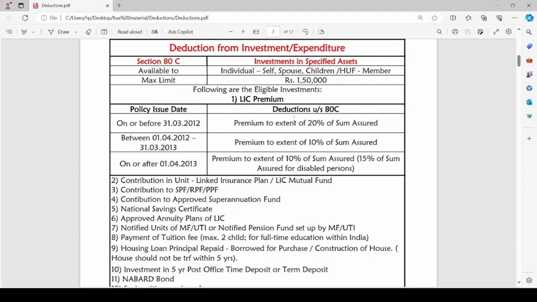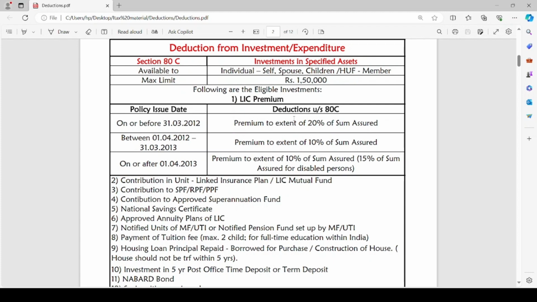Deduction under 80C is available to individual. He can claim this deduction with respect to himself or spouse or children, and in case of HUF, for any member of the HUF, Section 80C deduction can be claimed. The maximum limit of deduction under Section 80C is Rs 1,50,000.